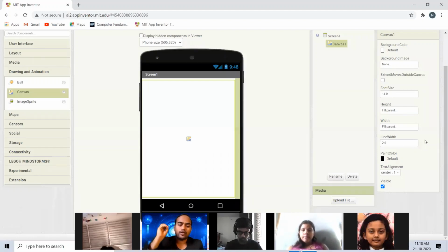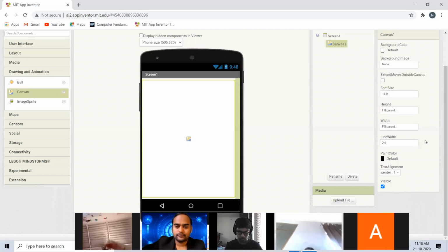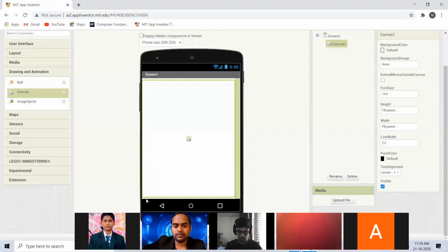Whatever ball or sprite you choose will move within that. Sir, what is this line width? Excuse me, sir, what is line width? Line width, do you see this square line all around your screen? This is the line width. If you change the line width, the line of your canvas area will change.